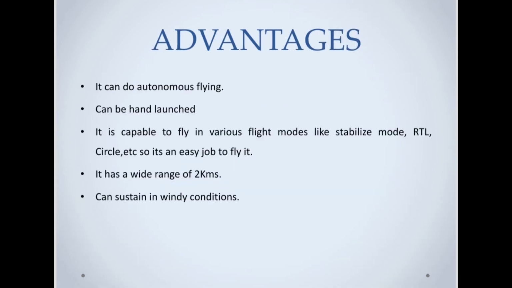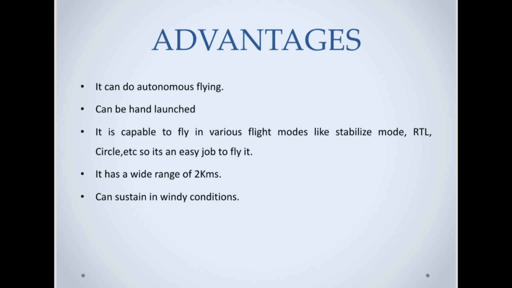And here are some advantages of our UAV, that is it can do autonomous flying, it can be hand launched, there is no need of runway, it has certain flying modes like RTL mode. So in RTL mode, as soon as you switch on this mode, your UAV will return back to its takeoff position. So that is one kind of a safety mode.